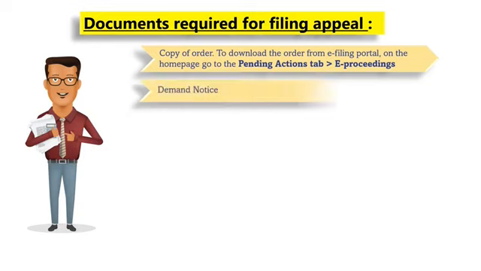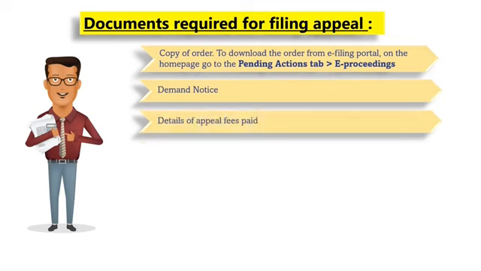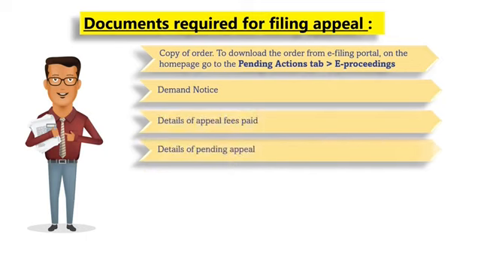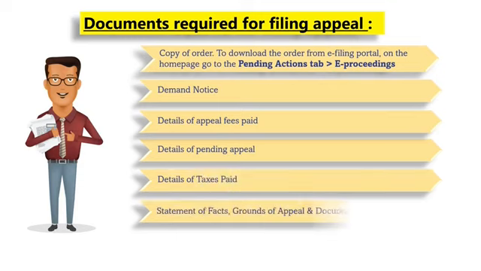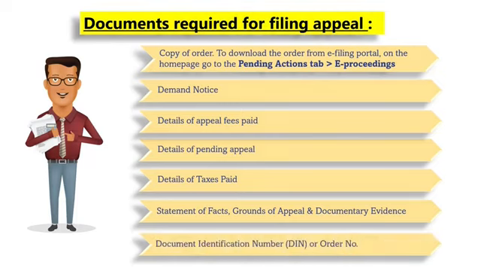You would also be required to upload the demand notice, the details of the appeal fees paid, the details of the pending appeal if any, details of the taxes paid, the statement of facts, grounds of appeal and the documentary evidence. If you have the demand identification number, you can keep a copy of that.